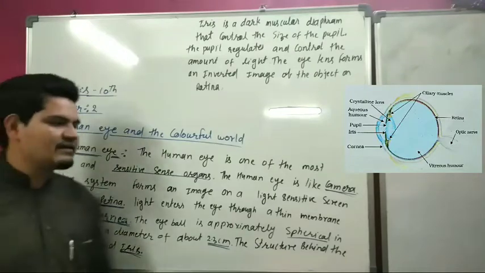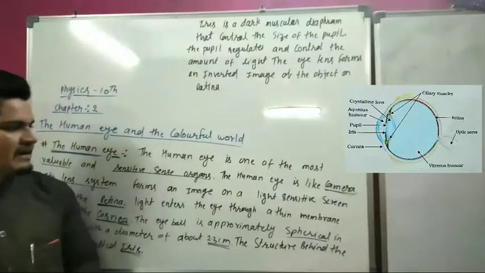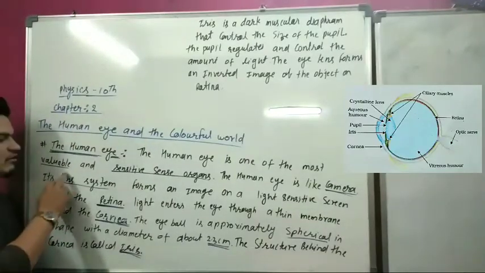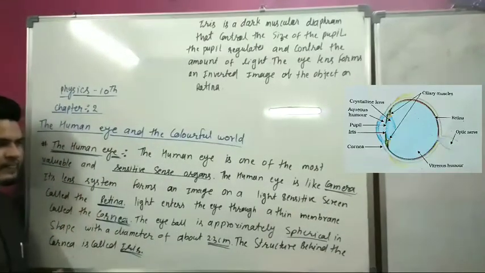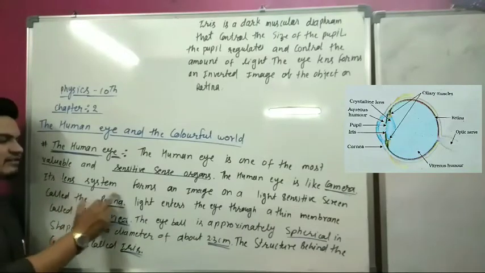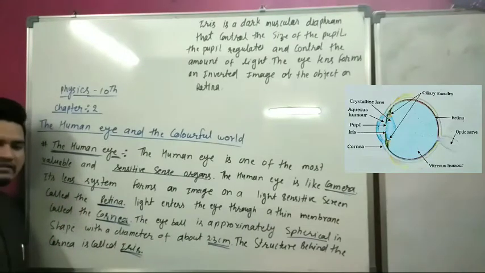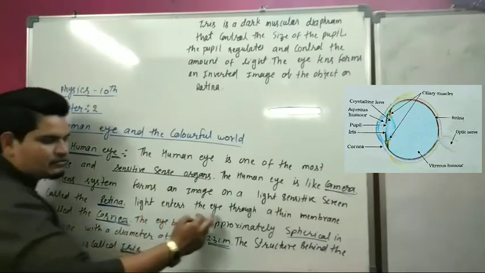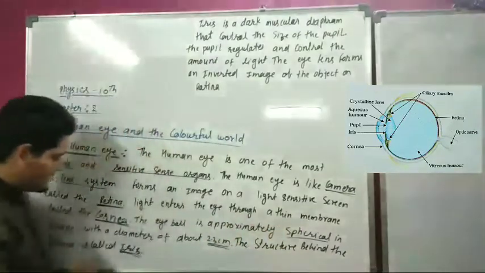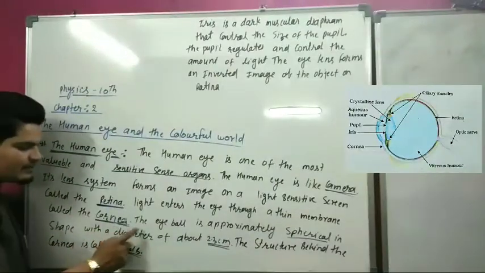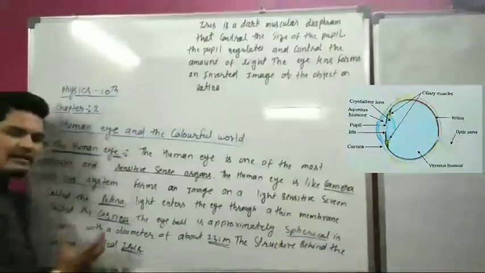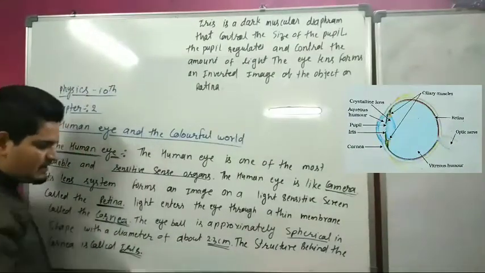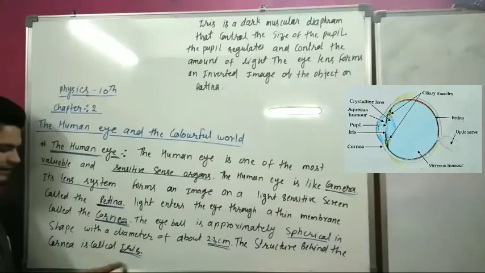The human eye is like a camera. It is one of the most valuable and sensitive sense organs. Its lens system forms an image on a screen. This screen is called the retina, and light enters through the thin membrane called the cornea. The eyeball is approximately a sphere. Its diameter is about 2.3 centimeter. The structure behind the cornea is called the iris.